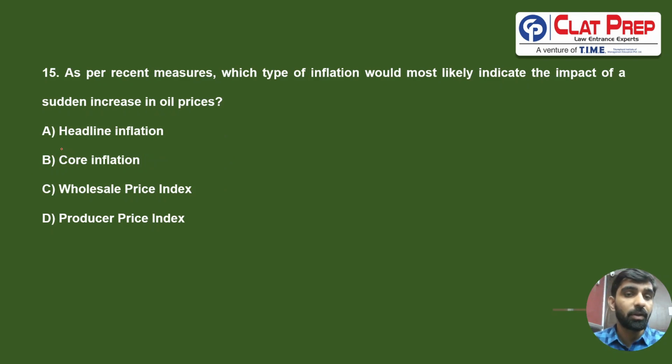Next question is, as per recent measures, which type of inflation would most likely indicate the impact of a sudden increase in oil prices? So you should know this that it is a headline inflation which incorporates your food and fuel prices, which includes your sectors which are volatile in nature, and that is measured by the headline inflation. So the correct answer 15th is going to be A.